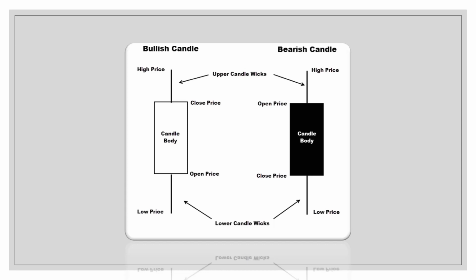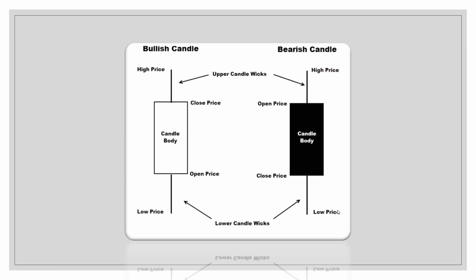On the contrary, a bearish candle is one whose opening price is high and the closing price is very low. That means it predicts the price of the share will go gradually down. So these are the bearish candle and bullish candle. What happens in case of a bullish candle? The closing price is higher than the opening.